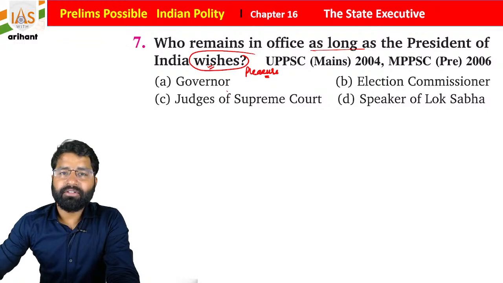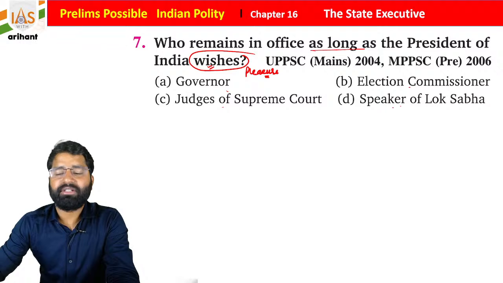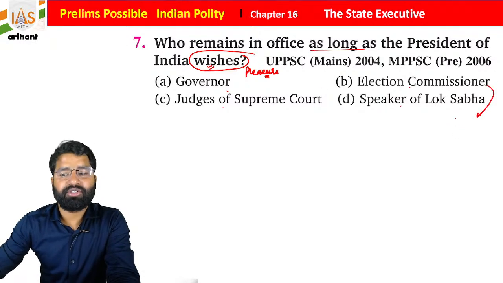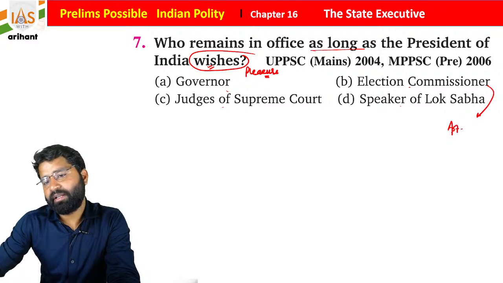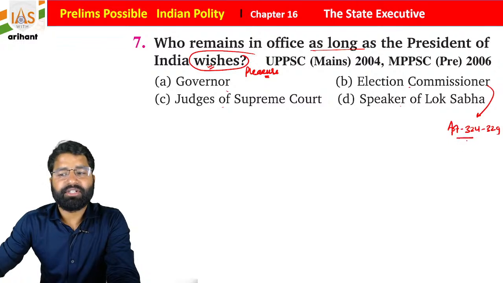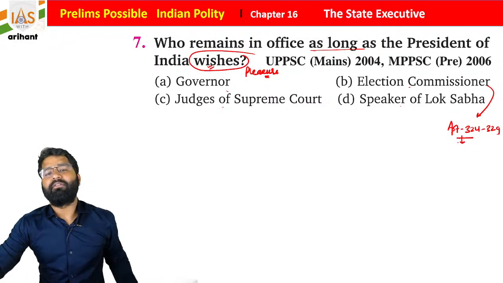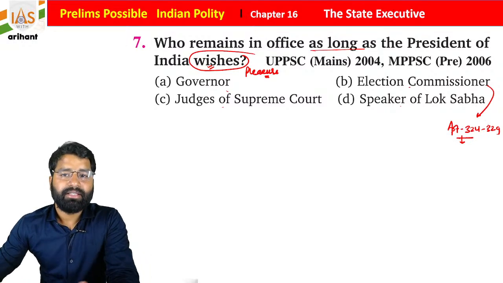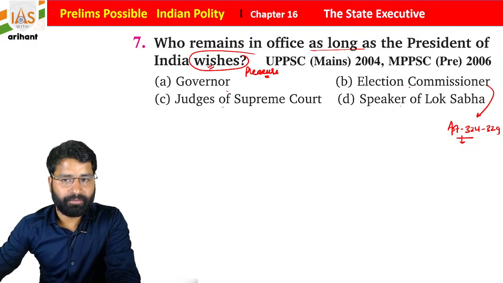So governor of a state, election commissioner, judges of Supreme Court, speaker of Lok Sabha. Students, the election commission is included under Articles 324 to 329. There is a condition: they hold office till they have a fixed tenure, up to 65 years.